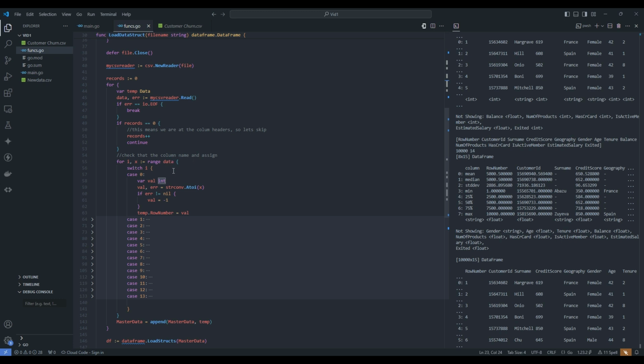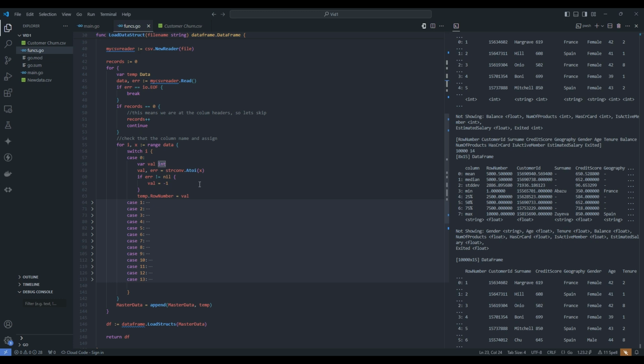Once this condition is cleared, I'm then really making use of each of the data elements within that slice or within the actual row that I'm looking at. I'm switching on the ith, which is just the ith position within the data, and I'm using case statements to handle all of our logic. The reason I prefer this method is because here I'm able to do two things. One, I'm able to validate that the ith record is of the data type that I'm expecting. If it isn't, I'm able to implement some error handling, which here I'm just simply saying if it's not null, meaning that I wasn't able to convert it from a string to an integer, I want to replace that with a -1.